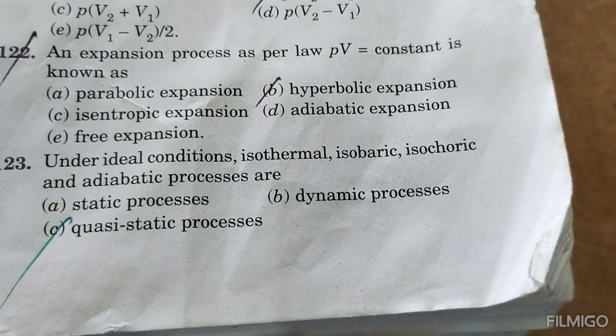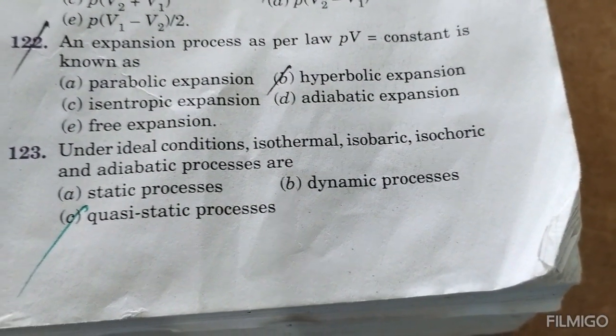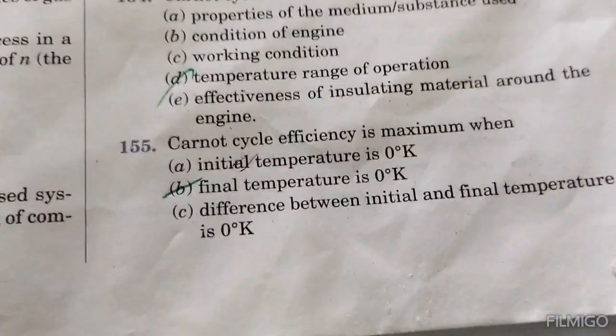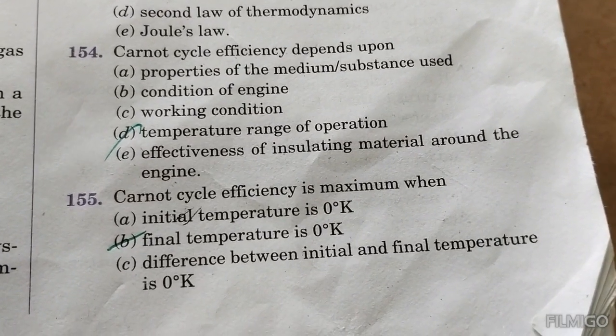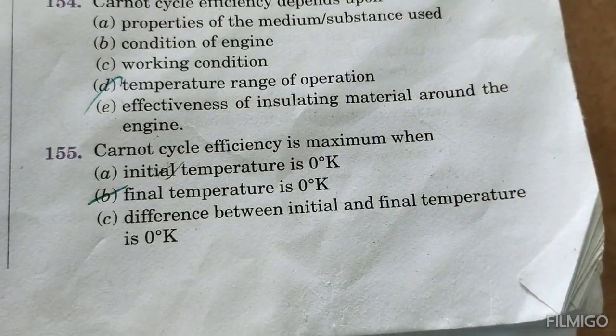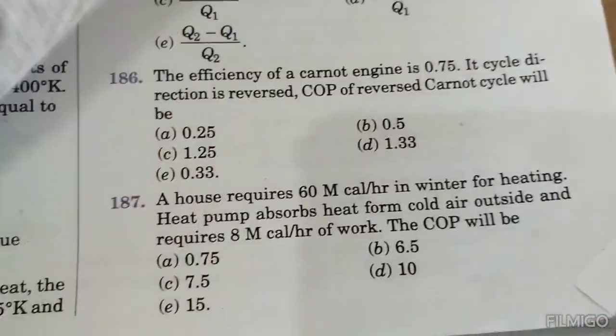Under ideal conditions, isothermal, isobaric, isochoric and adiabatic processes are quasi-static processes. Next, Carnot cycle efficiency depends upon the temperature range of operation. Carnot cycle efficiency is maximum when the final temperature is at 0 degree Kelvin.